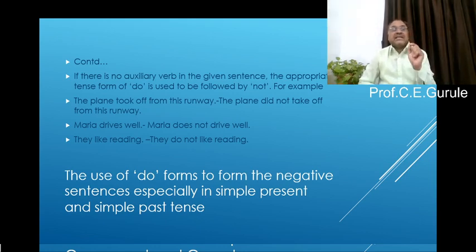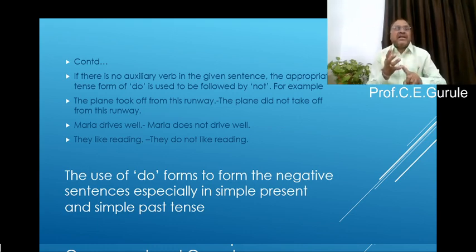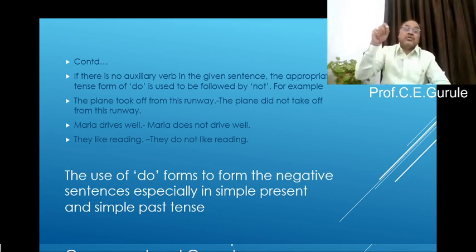The appropriate tense form of do is used, followed by not. For example, the plane took off from this runway. I repeat again, listen to the sentence very carefully. The plane took off from this runway. So there is no was, there is no were, there is no am, is, are, there is no helping verb. At that time we have to use the forms of do.